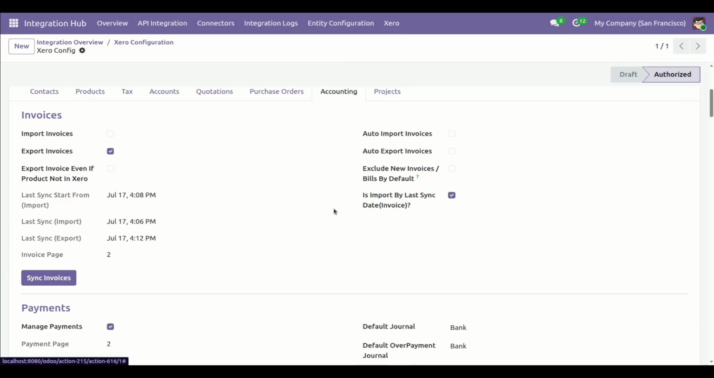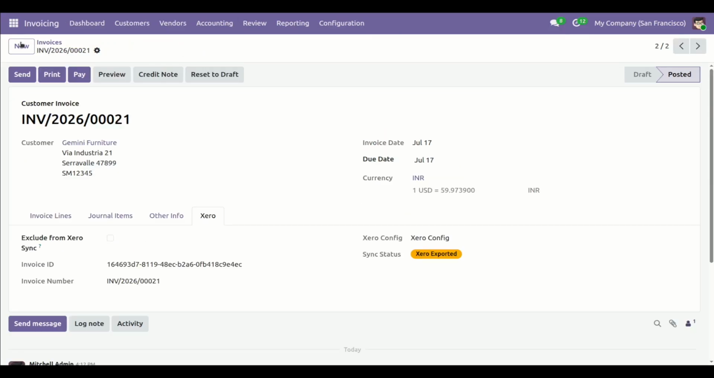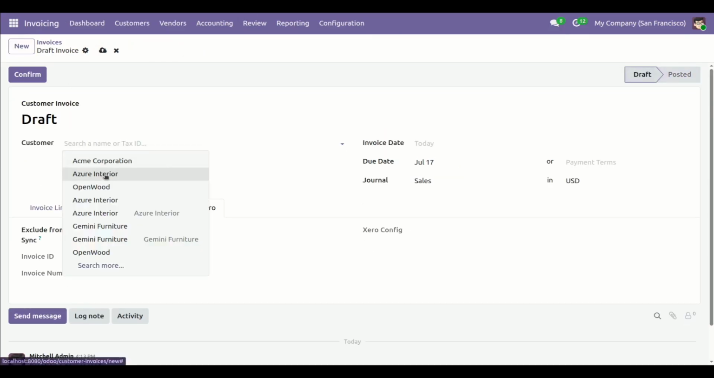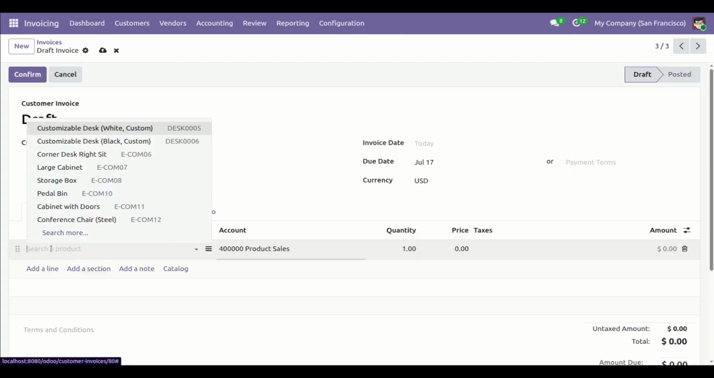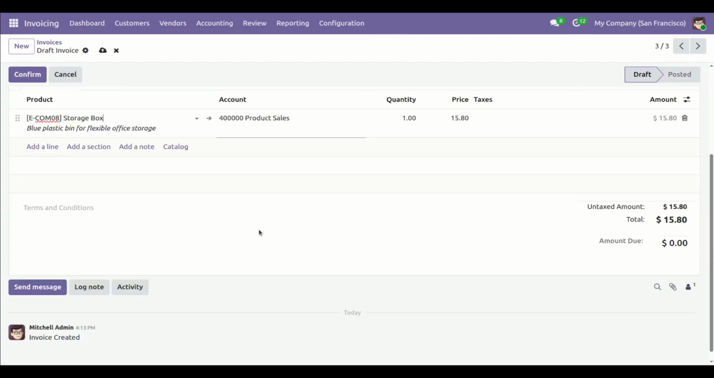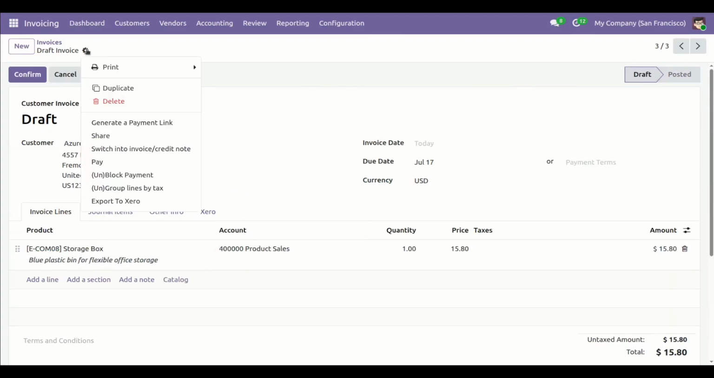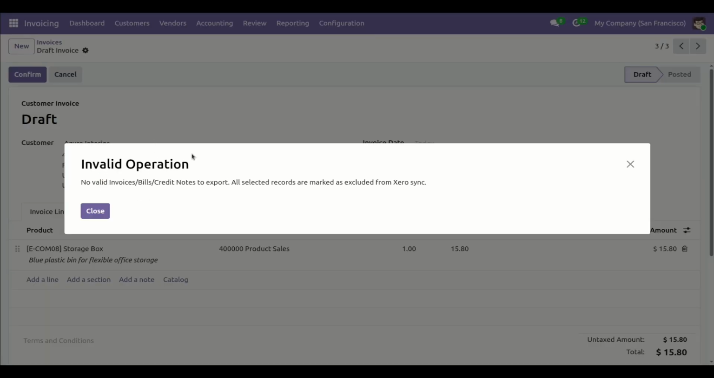Now if you want to keep newly created invoice out of Xero until you are ready, enable the exclude new invoice boolean, go to the invoice, create a new invoice, select product, save and click on export to Xero. Here you can see one validation error.